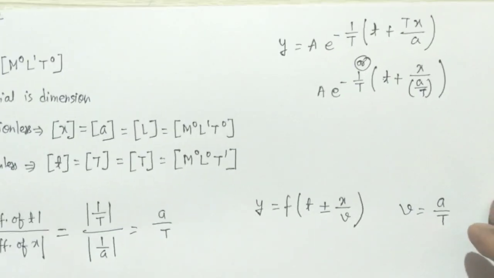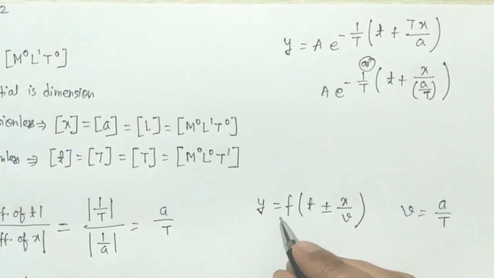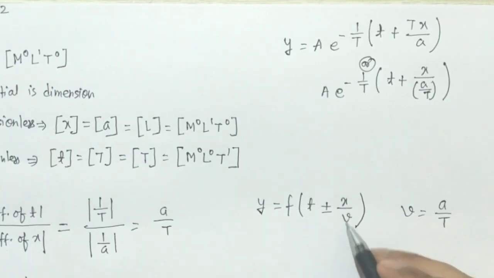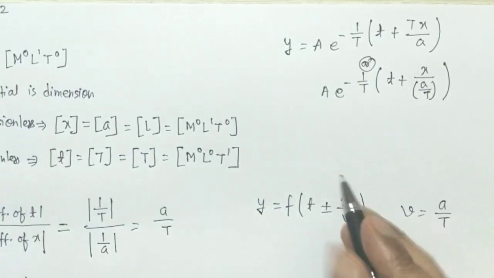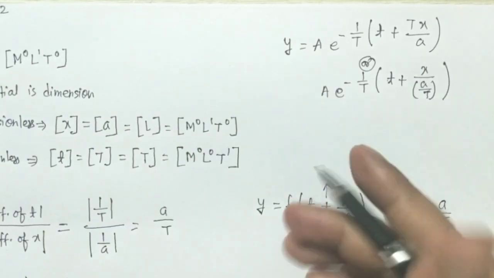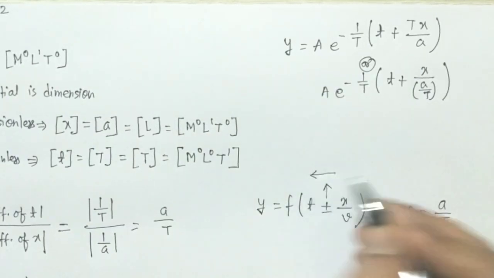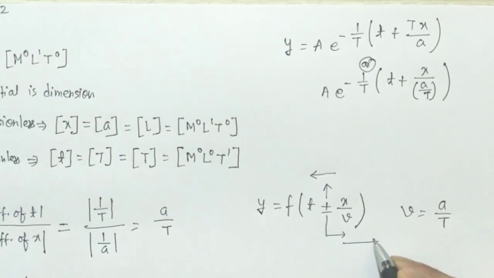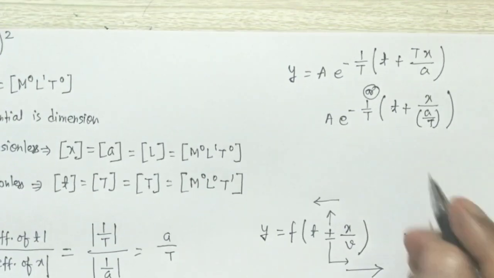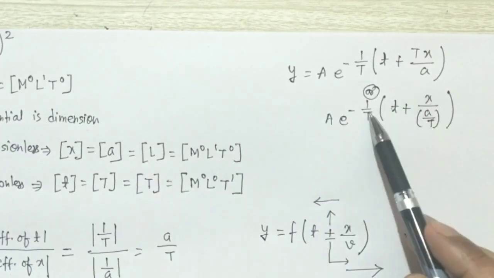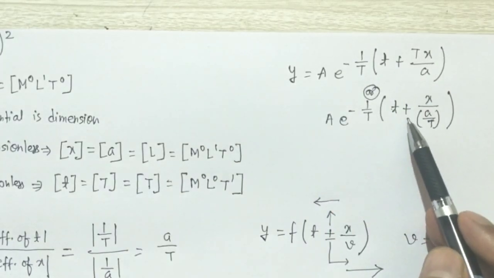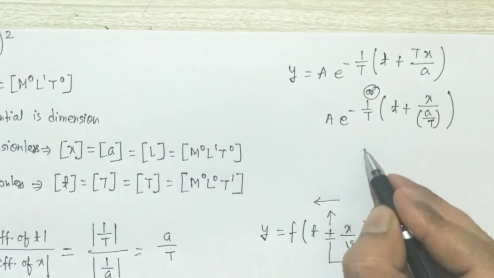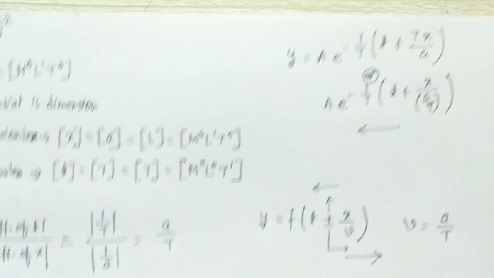By method 2, if the given wave is expressed in the form y as a function of t plus or minus x by v, if plus is coming, then the wave is traveling along the negative x direction, and if minus is coming, it means that the wave is traveling along the positive x direction. So when we express y in this form earlier, the plus sign is coming. So plus sign is coming, it means that the given wave is traveling along the negative x direction.